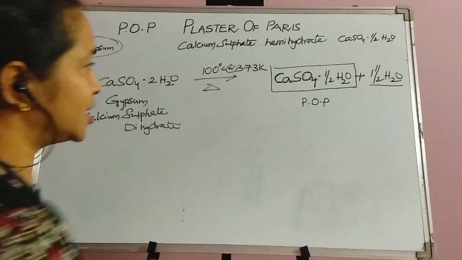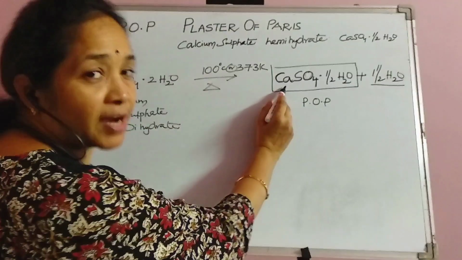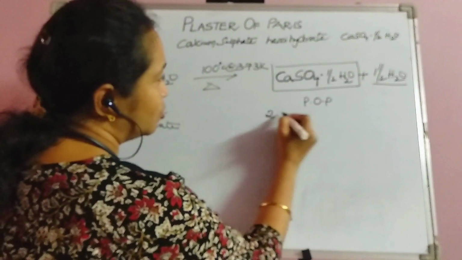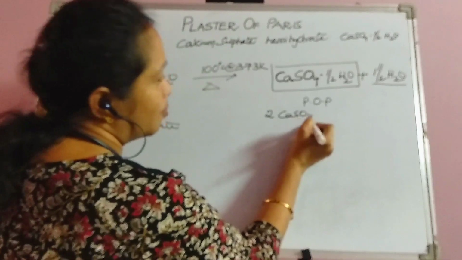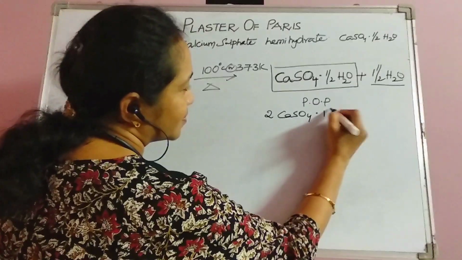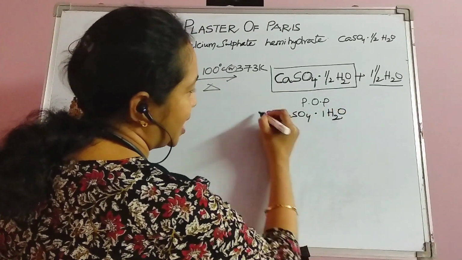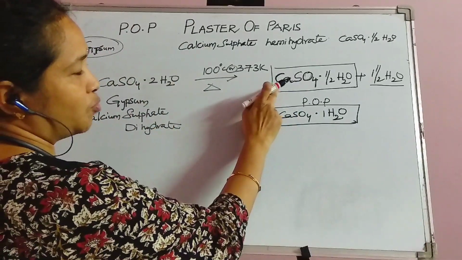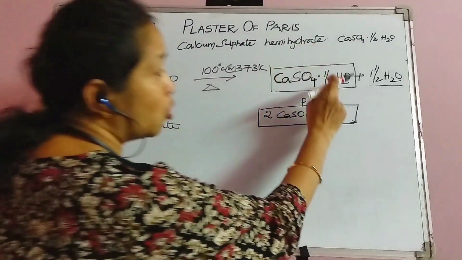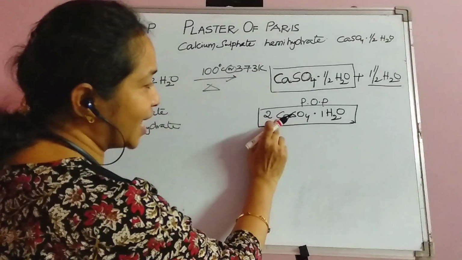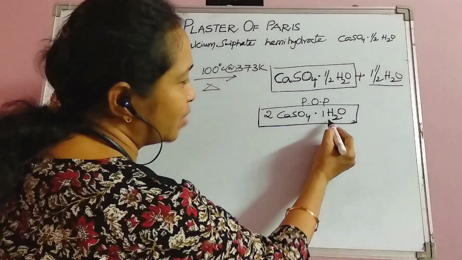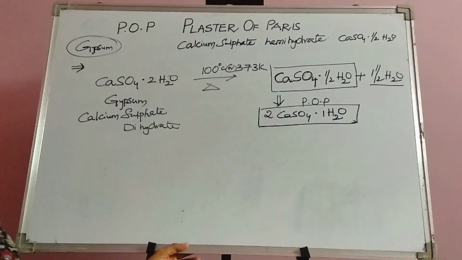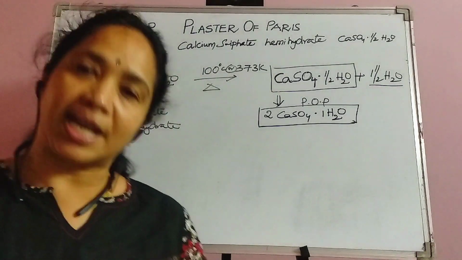So here one calcium sulfate unit holds half a water molecule, and two calcium sulfate moles hold one water molecule. You can also write it like this. This is the way to represent POP. This is the manufacturing technique of POP.